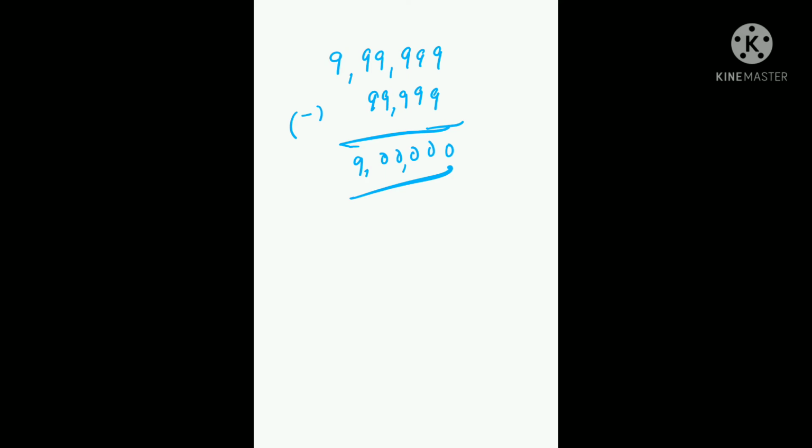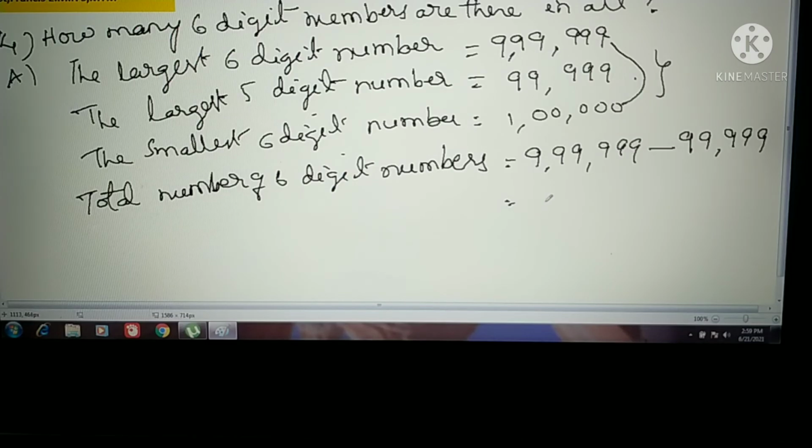If you subtract this one, see 9 minus 9, 0, 9 minus 9, 0. Like that, you'll get zeros, and in the last one, 9. So what you get here? 9 lakhs. Okay. Total how many 6-digit numbers are there? Total 9 lakh 6-digit numbers are there in the number system. Okay, understood? Total 9 lakhs numbers are there. Okay, good.